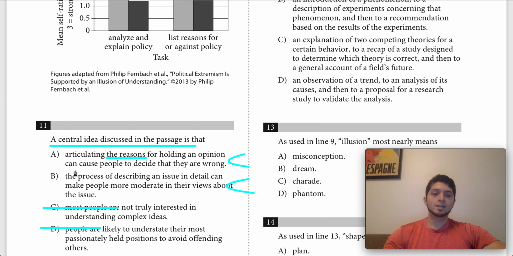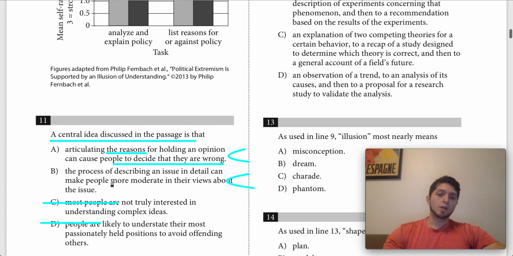The second part here says that this can cause people to decide that they are wrong, which is a very strong and specific claim, which we would need evidence for, and that's not really what the passage says. The passage doesn't really say that people now all of a sudden realize miraculously that they were wrong. All it means is that they have less conviction and less confidence in their opinions and beliefs.